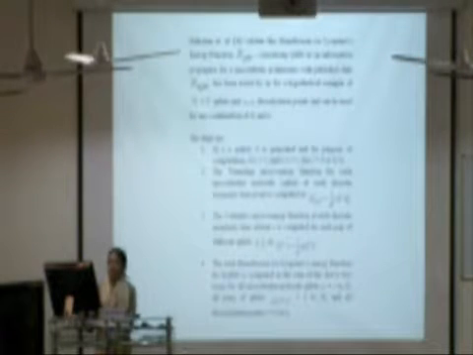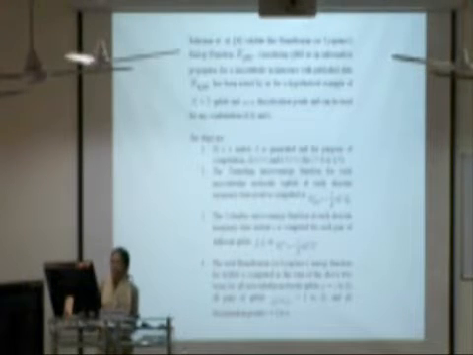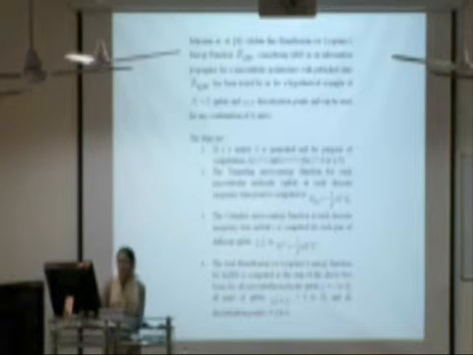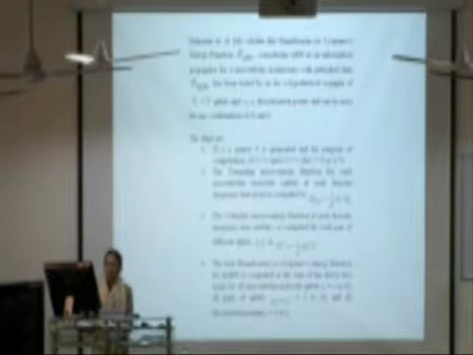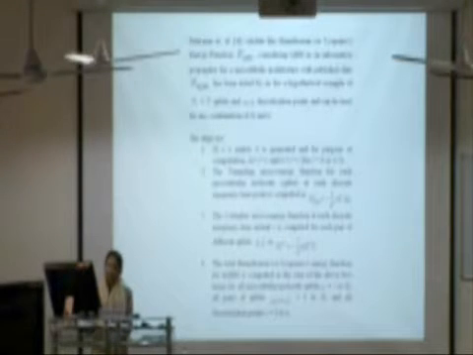Berman and others validate this Hamiltonian or Lyapunov energy function considering quantum Hopfield network as an information propagator for a microtubule architecture with published data. H sub HQHN has been tested by us for a hypothetical example of NL equal to 3 qubits and N equal to 4 discretization points. It can also be used for any number of qubits, that is NL qubits, and any number of discretization points N. The steps that were followed are given here in this slide.